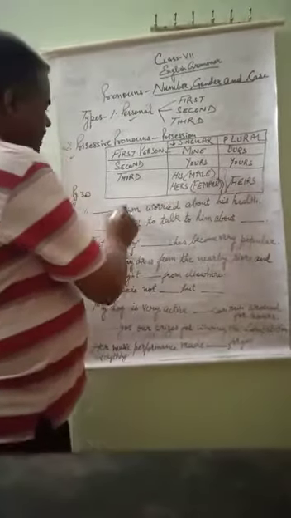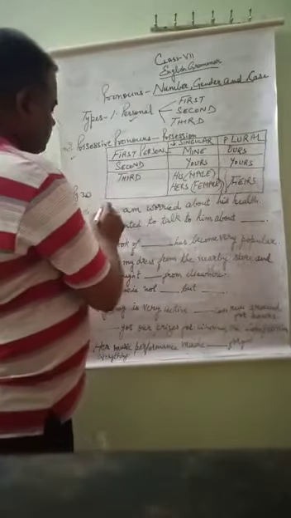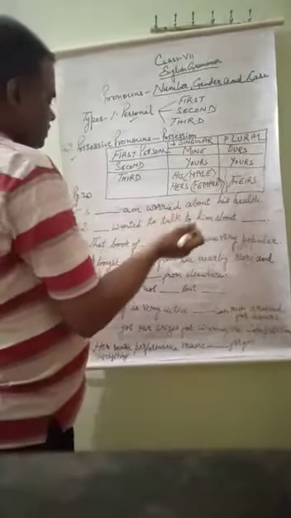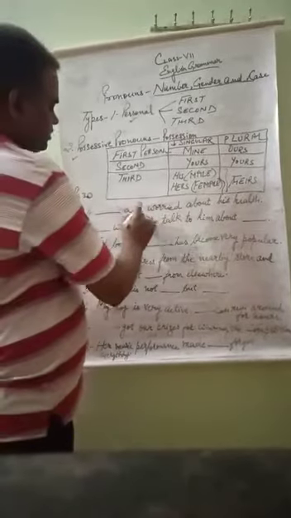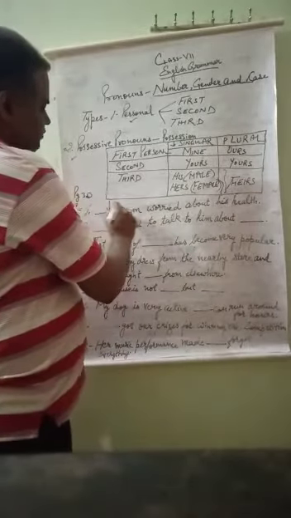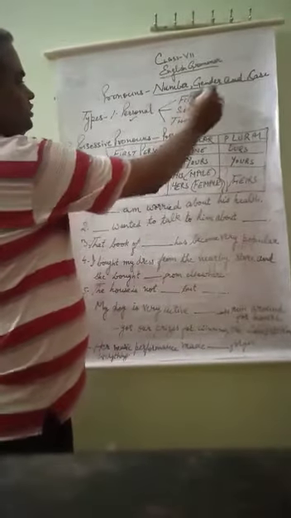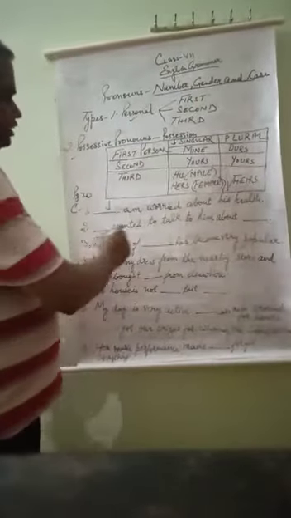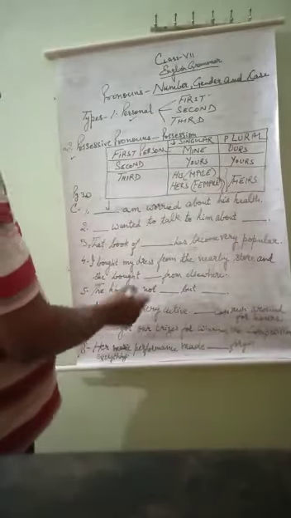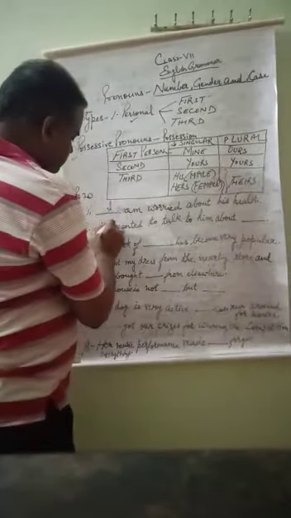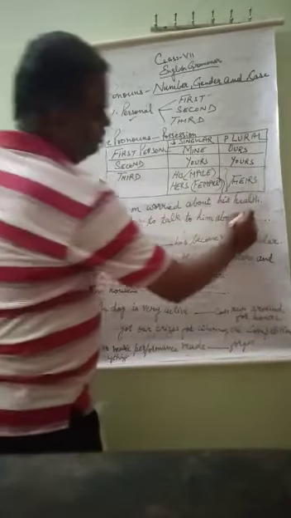So first is: dash am worried about his health. Which personal pronoun will be there? I am worried about his health. Am is there, so I will be here. I am worried about his health, and I is a personal pronoun, first person. Next: dash wanted to talk to him about. Suppose I say, he wanted to talk to him about her.